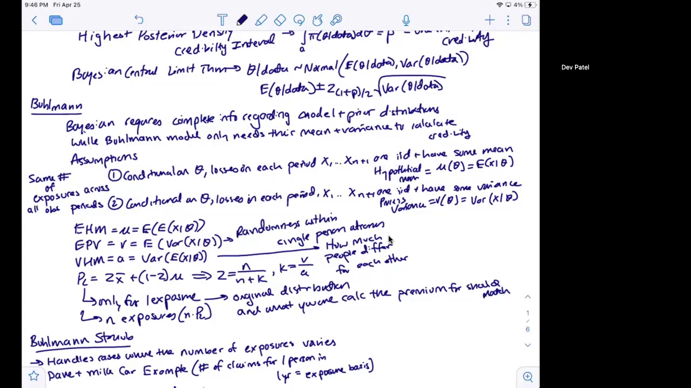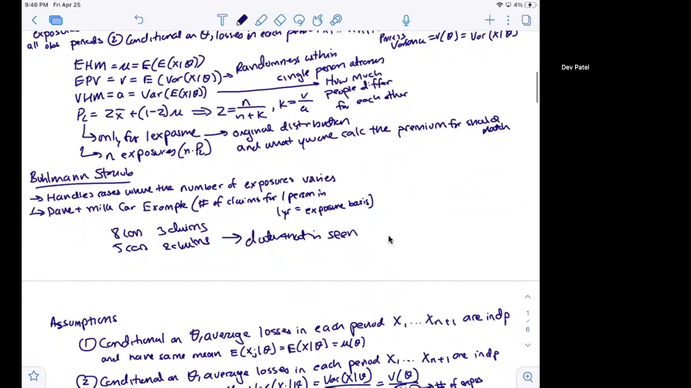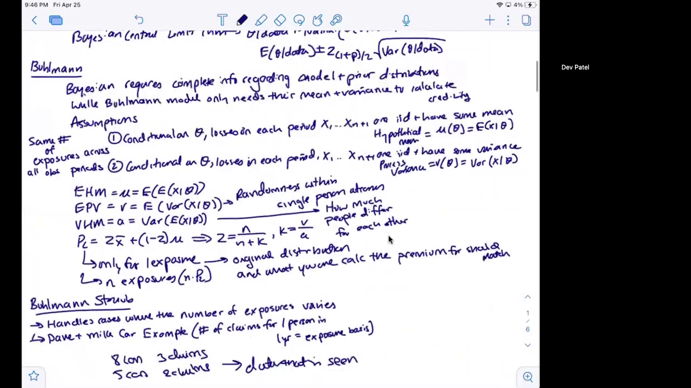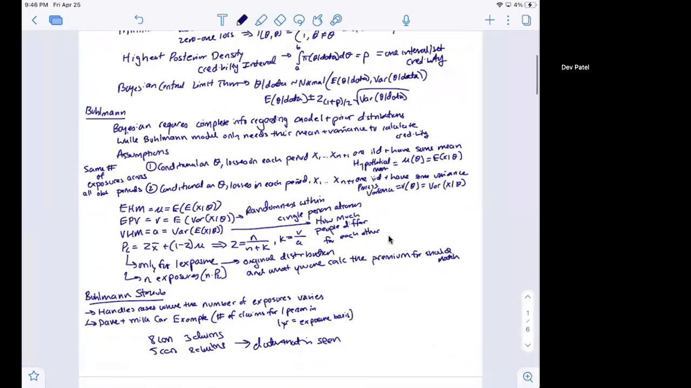And we can actually calculate the expected value of the expected value of x given theta. We can calculate the expected process variance, and we can calculate the variance of the hypothetical mean, all from just knowing the mean and the variance instead of the actual model and prior distribution. And so this allows us to actually calculate the Bühlmann estimate without even knowing the model and prior distributions. We just need to know the mean and variance.